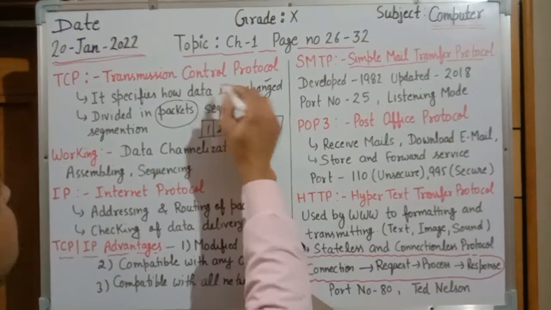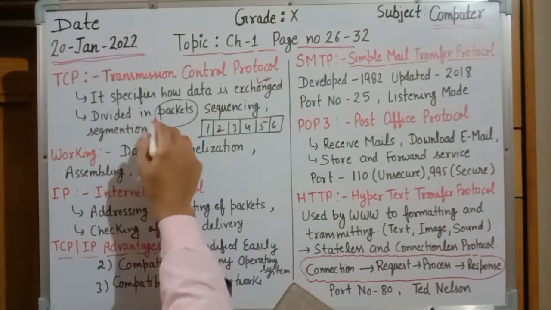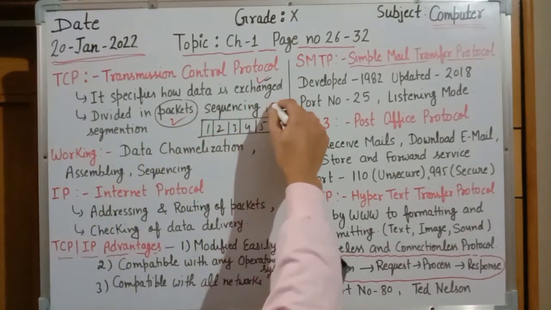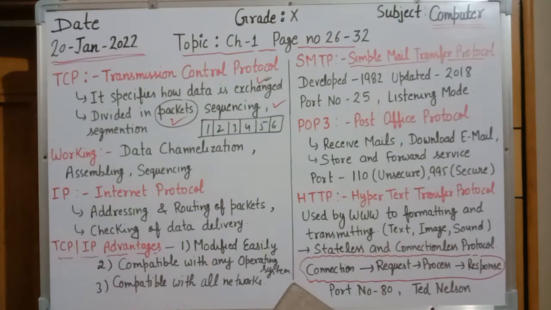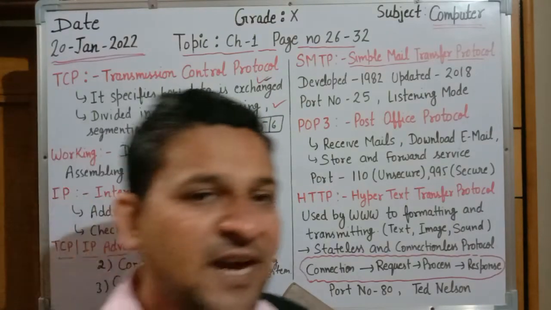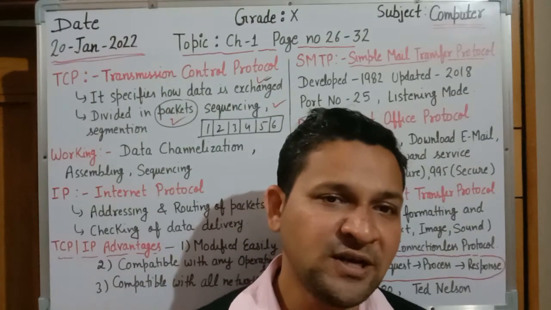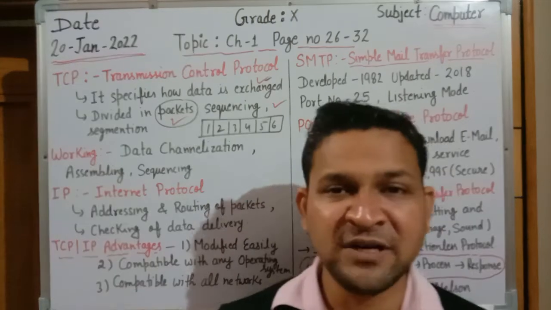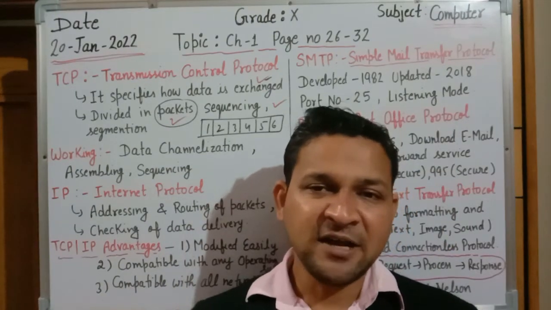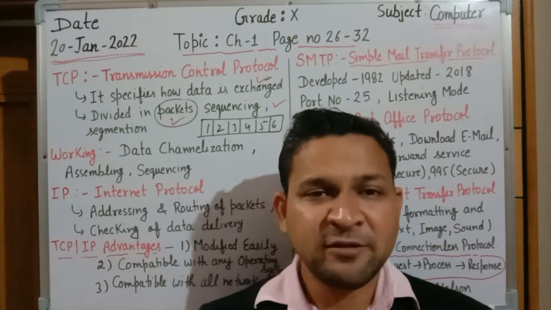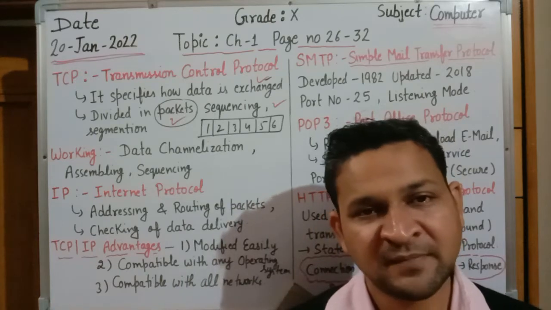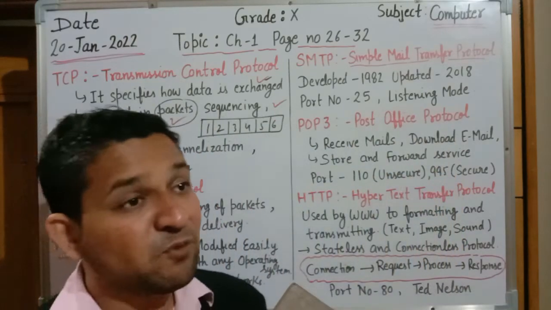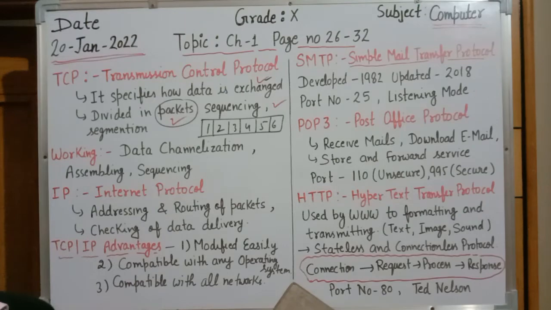First one is how data will be exchanged. Second one, dividing the packets. Third one is sequencing of data. It means it will arrange the data in a particular order, in sequence numbers. And after sequencing, it will do the segmentation. Segmentation means it will combine the data from the group of packets when a receiver receives them. If data is not received in a proper sequence, the data will not make any sense. The data will not have any meaning.